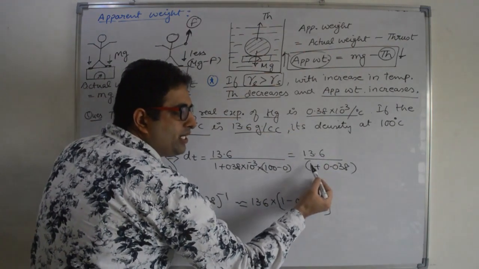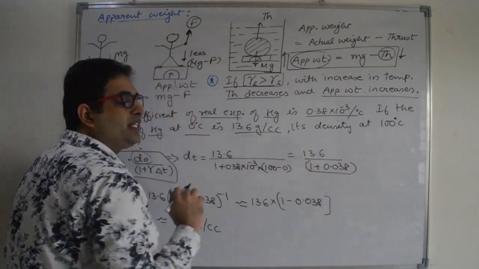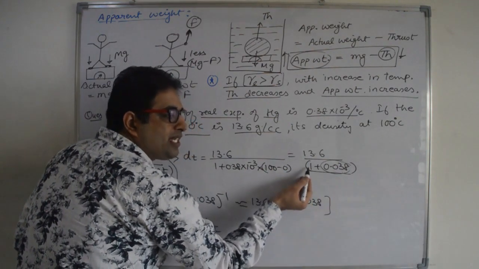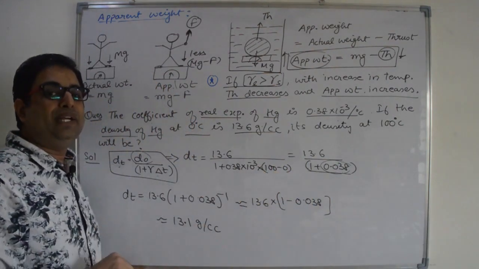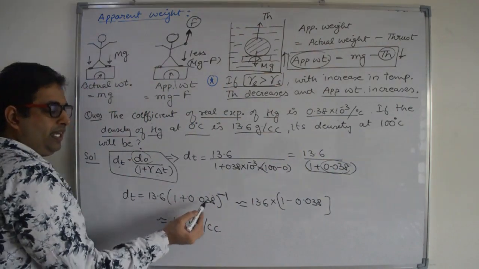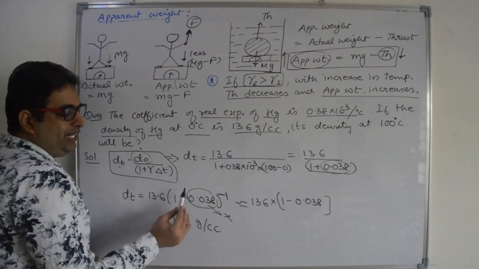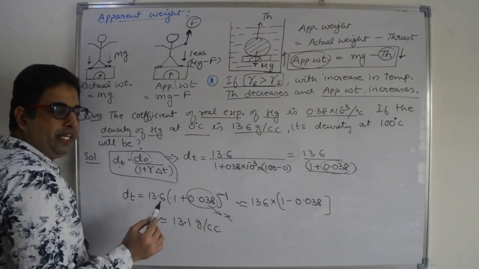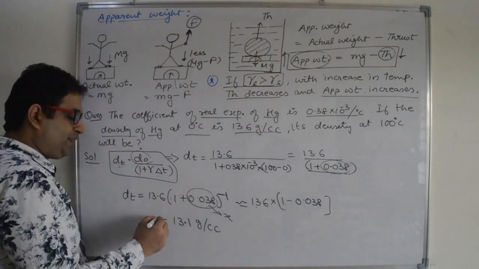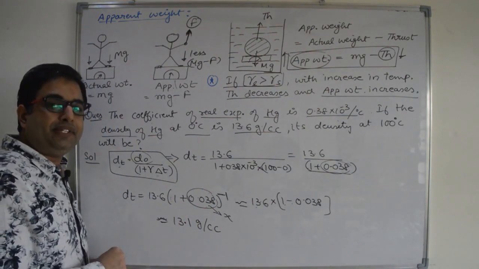We will get 13.6 divided by 1 plus 0.038. This calculation is a little bit difficult. So what will we do? This data is very small as compared to 1, so we can use binomial expansion. We will move this to the numerator, power becomes minus 1. If this data, that is equal to x, is very less than 1, then you can write it as 1 plus nx. Power will come in multiplication. So 13.6 into (1 minus 0.038), and after solving it, you will get 13.1 gram per centimeter cube, right?